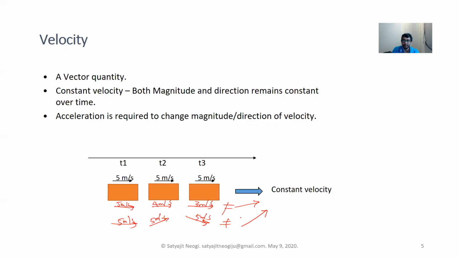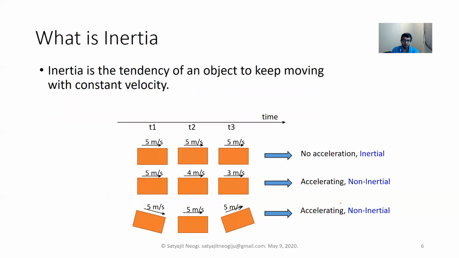I think you all remember it. So in both these cases, we have an acceleration in place. So an acceleration is required to change a velocity, and by change it means either magnitude or direction or both. So let's move on and discuss this concept of inertia.